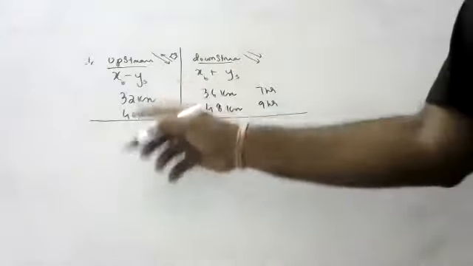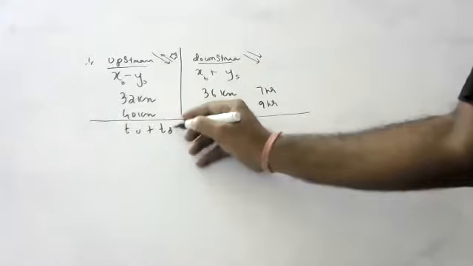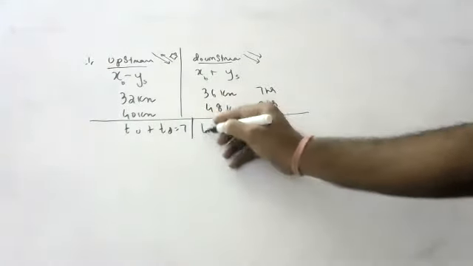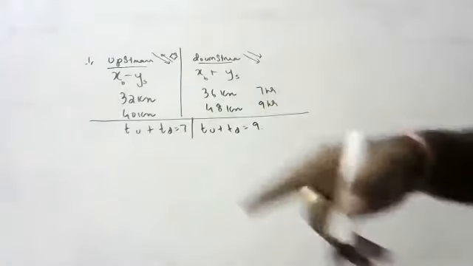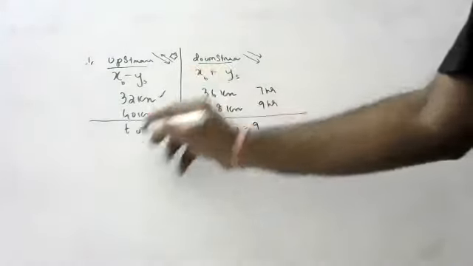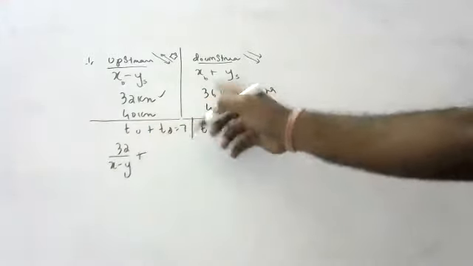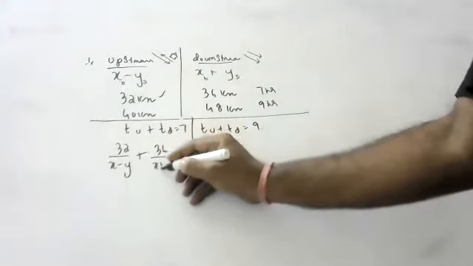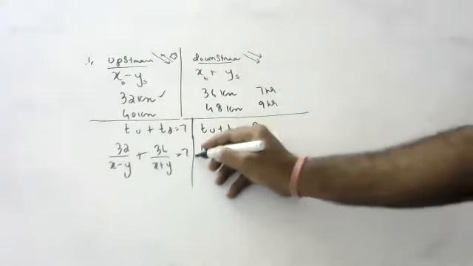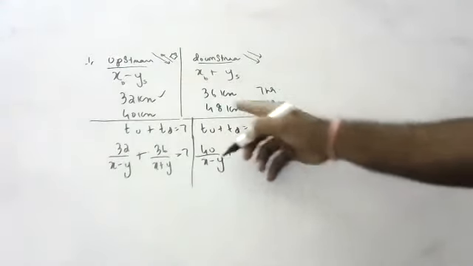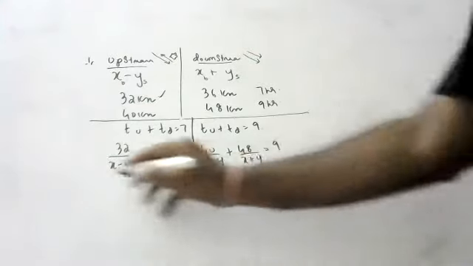Okay, children. In the first question, time of upstream plus time of downstream is 7 hours. In the second case, time of upstream plus time of downstream is 9 hours. Time is what, children? Distance by speed. Distance is 32 by x minus y, plus distance 36 by x plus y is equal to 7. Again, 40 by x minus y plus 48 by x plus y is equal to 9.